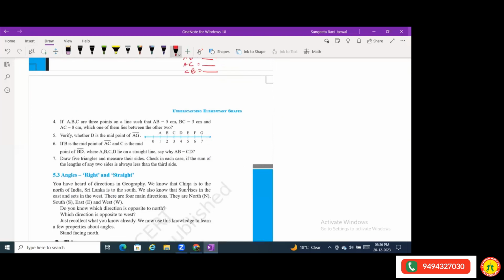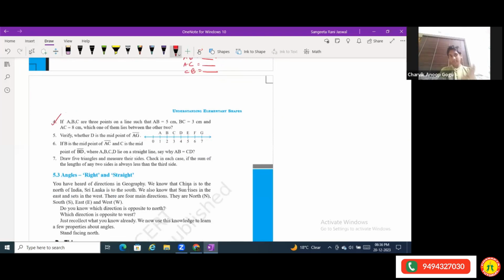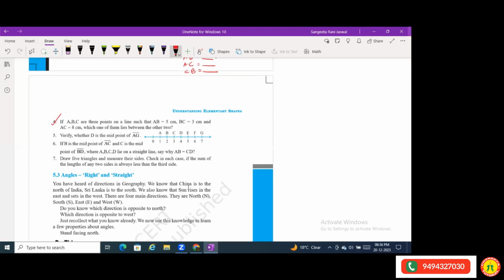Question number 4. If A, B, and C are 3 points on a line such that AB is 5 centimeters, BC is 3 centimeters, and AC is 8 centimeters, which one of them lies between the other two? Now it's saying you have 3 points on a line.